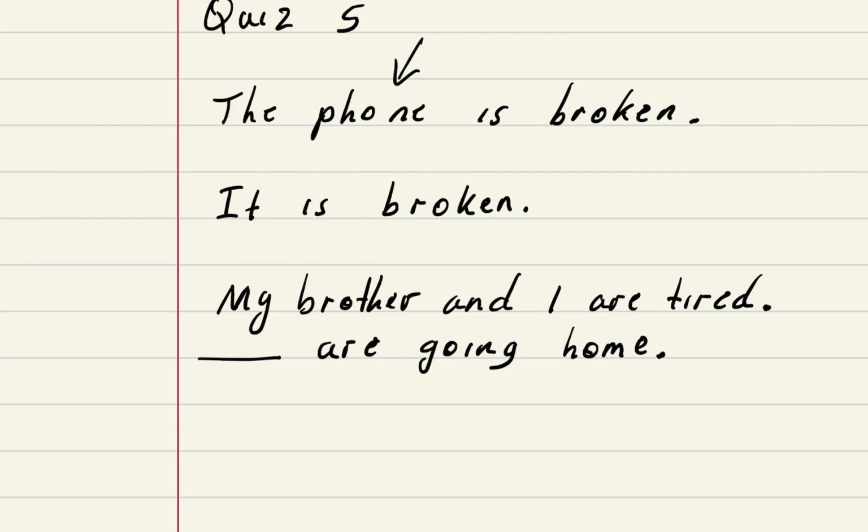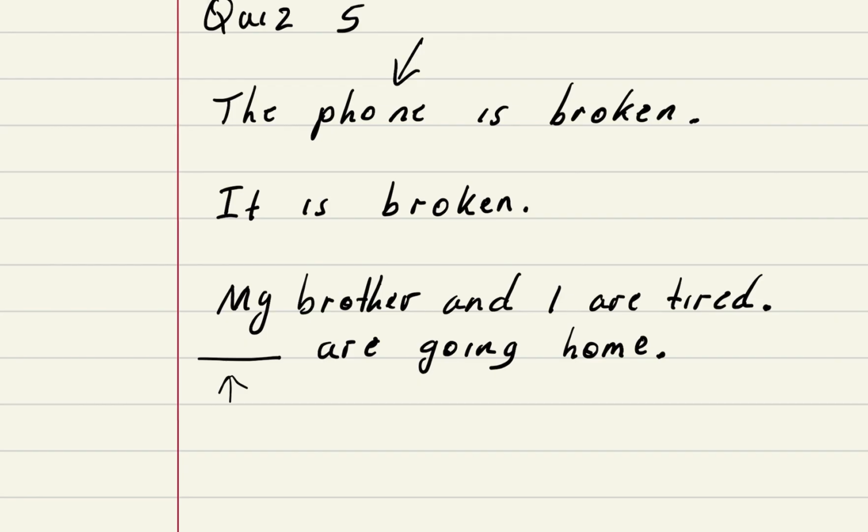So my brother and I are tired. Space, are going home. What pronoun would you put here in this space? Okay, so if you took some time, now read the whole sentence, you can see that we're talking about more than one person, and essentially we're talking about ourselves, but it's not just one person.